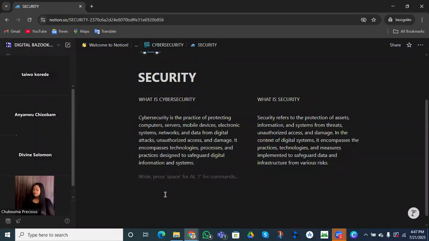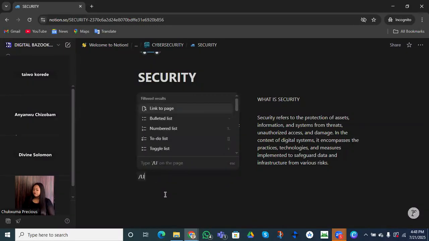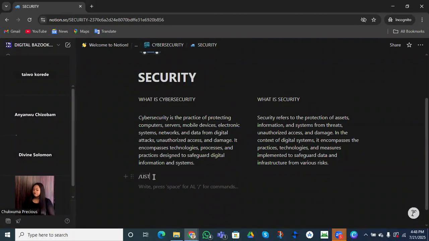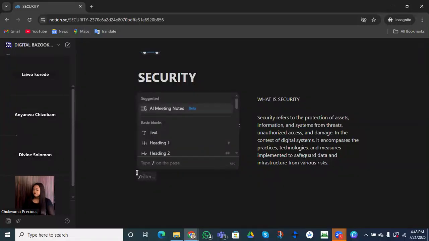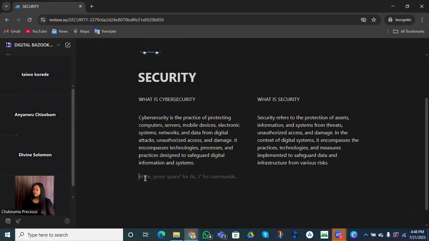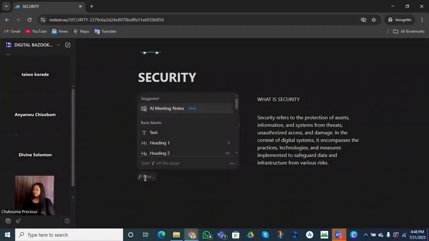So first, let's go back to our list block, right? Our list view is our database. So we are going to come back to our list view, but I want you to observe something. Did you see it? Did you observe it? The slash function. That's all you need to pull all the Notion blocks we have. Can we go again? All right, let's do it. The slash. I brought out the slash.